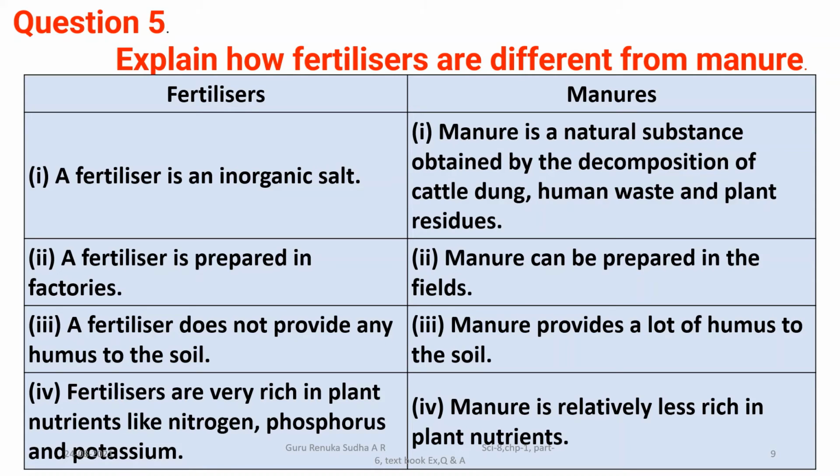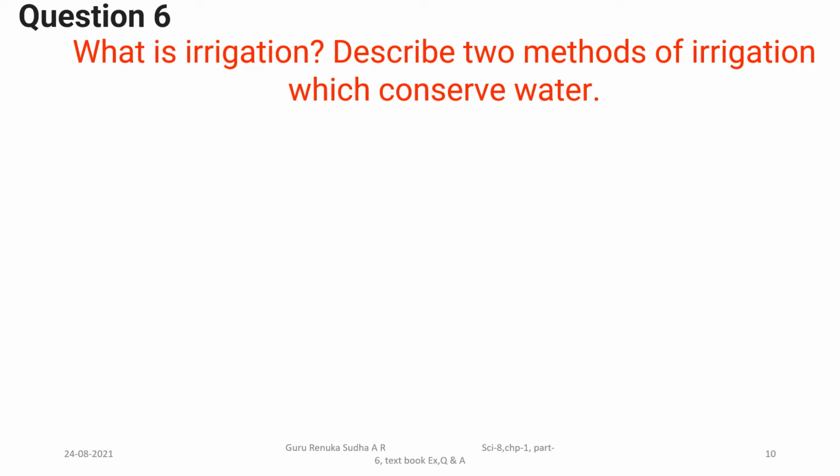The fourth difference that I have written here is that fertilizers are very rich in plant nutrients like nitrogen, phosphorus and potassium. Manure is relatively less rich in plant nutrients compared to fertilizers. Okay, these are the differences that we can notice between fertilizer and manure. Now let us discuss question 6, which is in your textbook. What is the sixth question?